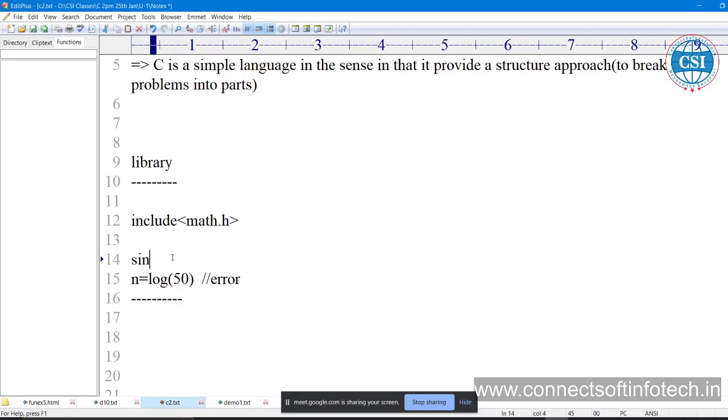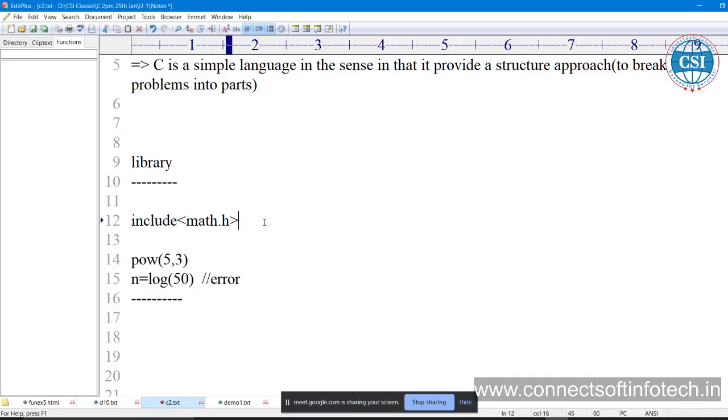Also, if you want to find sine, cosine, anything. If you want to find a power, say 5 to the power 10. You can find the square, or a cube, and you can write it here with pow. It makes it very easy because these are predefined functions available in the library.